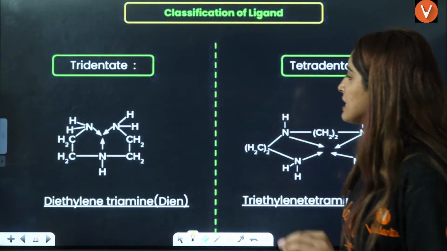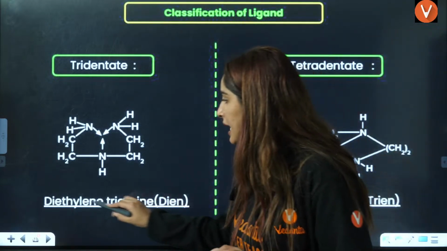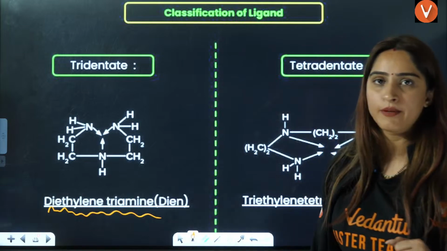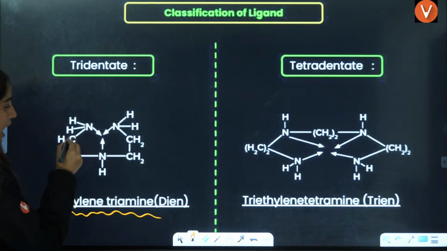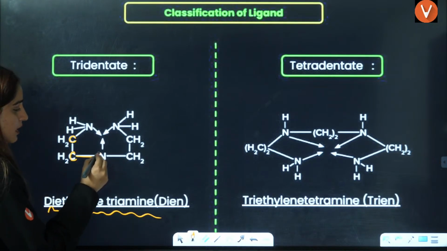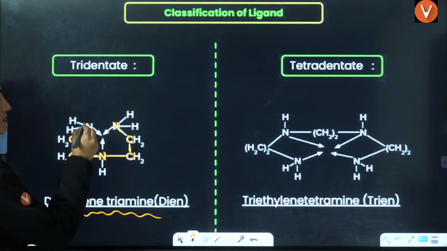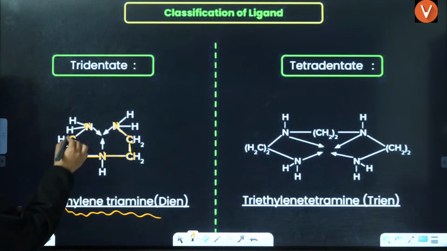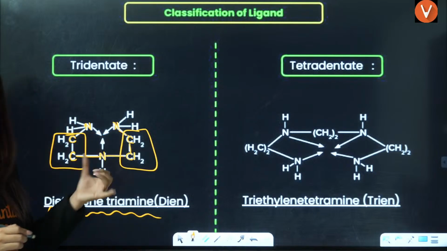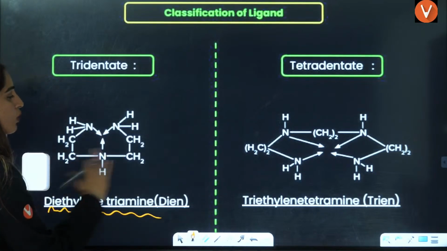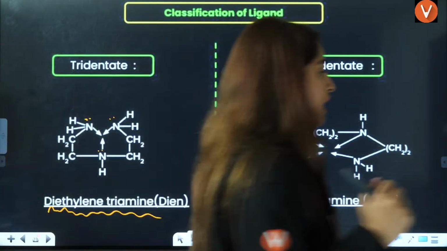Now, next is a tridentate ligand, which has three donating sites. Like if you talk about diethylene triamine. Diethylene triamine means you have three amines here, and one carbon, another carbon attached to this nitrogen here, then one carbon, another carbon, again attached to nitrogen. So it is diethylene, two ethylene groups you have, first and second, and triamine, each attached to one amine. Right. So now here you have three donating sites, first, second, and this is the third donating site. Three nitrogens are the donating sites.